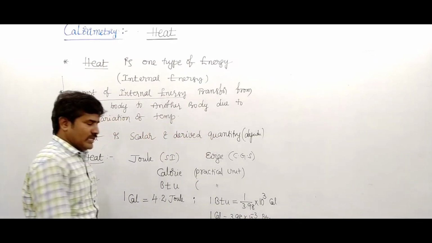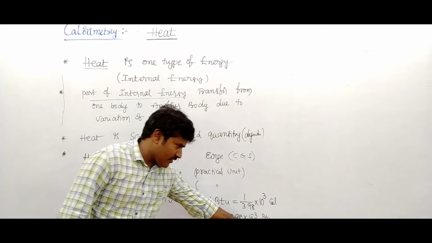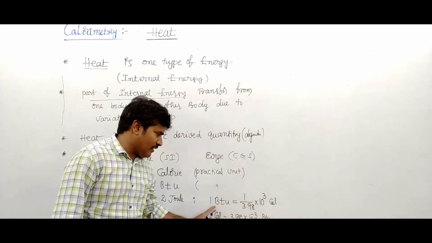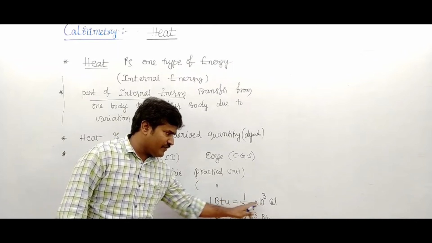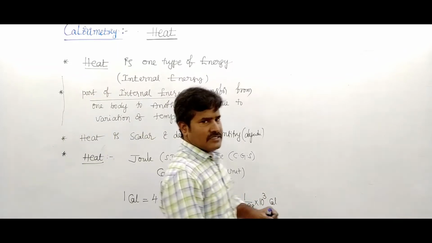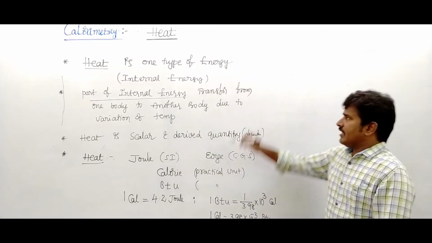The British Thermal Unit is the bigger unit, its value is very large. 1 BTU is approximately 250 calorie.